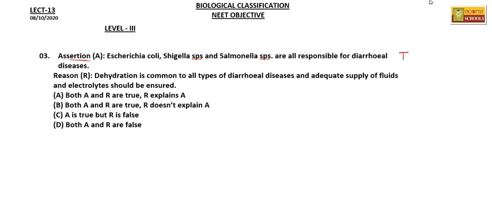Hence dehydration is common, and adequate supply of fluids and electrolytes must be ensured. This is also a right statement, but this is not an explanation to the assertion. So A and R are true, R doesn't explain A, so option B is the right answer.